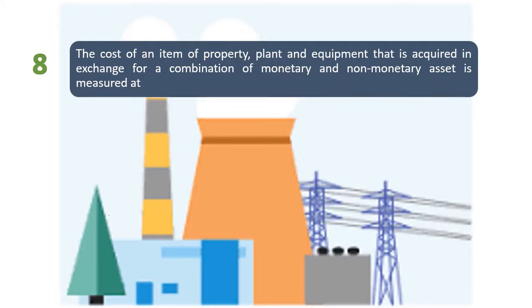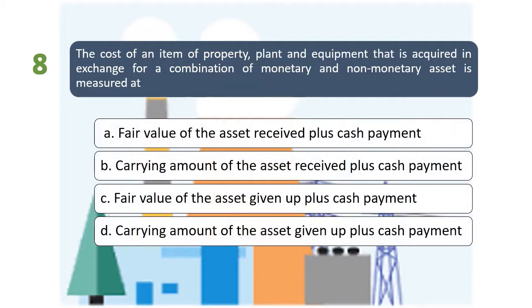So dahil meron po yung exchange of property, plant and equipment on our side, so ano daw po yung magiging basis ng ating asset received? So these are your choices. So letter A, fair value of asset received plus cash payment. Letter B, carrying amount of the asset received plus cash payment. Letter C, fair value of the asset given up plus cash payment. And letter D, carrying amount of the asset given up plus cash payment.